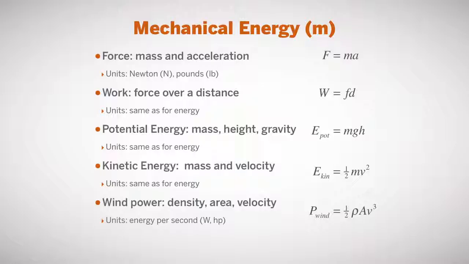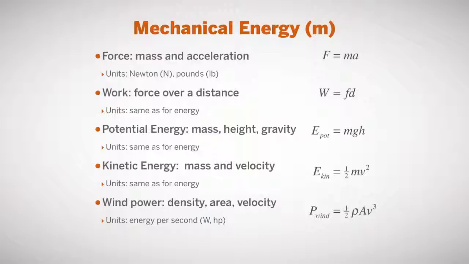And there's another variant, which is wind power, which is the density times the area times the velocity cubed, which gives us the amount of power we get out of a wind turbine, for example. We're going to come to that again in the renewable energy lecture. So there's mechanical energy, different forms of motion, prospective motion or potential motion, as well as active motion, and the energy wrapped up in it.